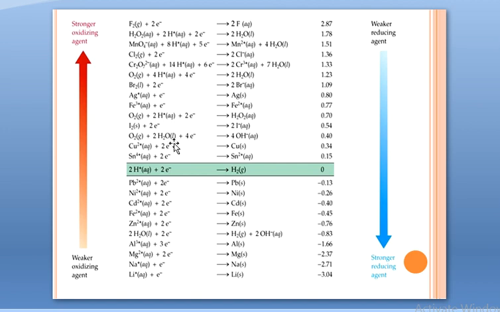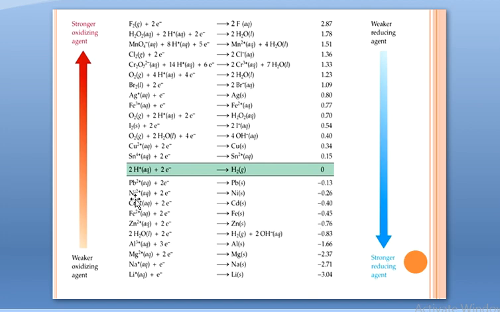Now take a look at this electrochemical series. Hydrogen is somewhere in the middle. Now all the potentials arranged here are reduction potentials. Hydrogen's is 0. With respect to hydrogen, all the metals above it undergo reduction. That is why they have a positive reduction potential. And all the ones below it undergo oxidation with respect to hydrogen, and that is why they are below it, and their reduction potential is shown as negative.